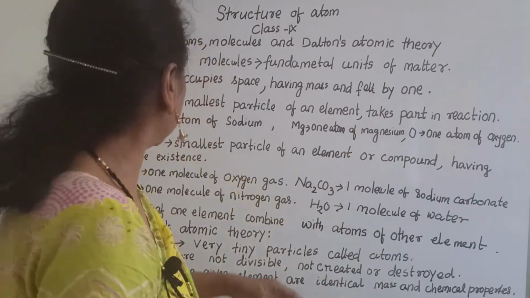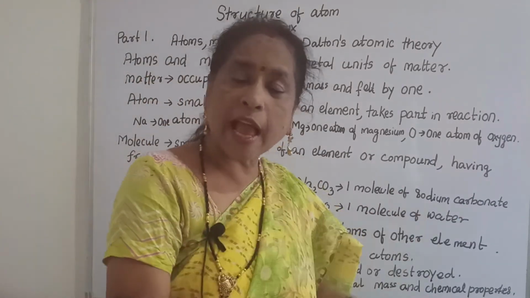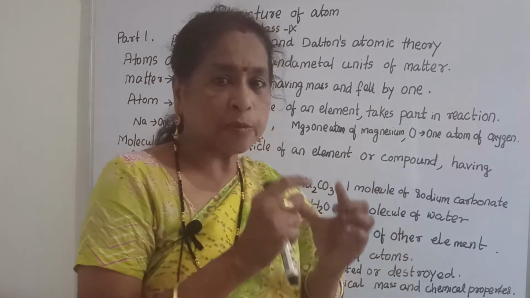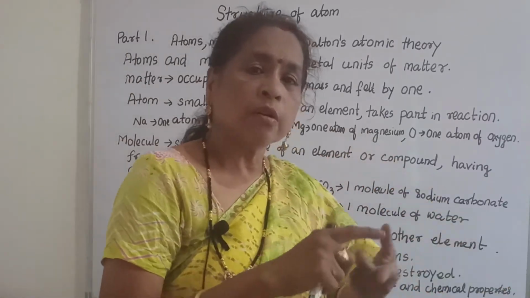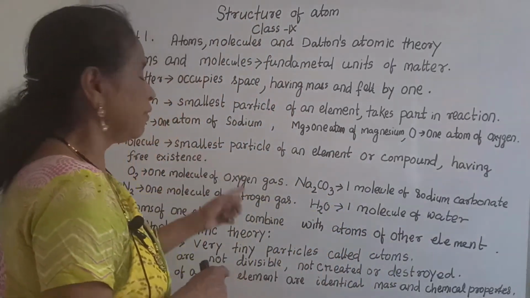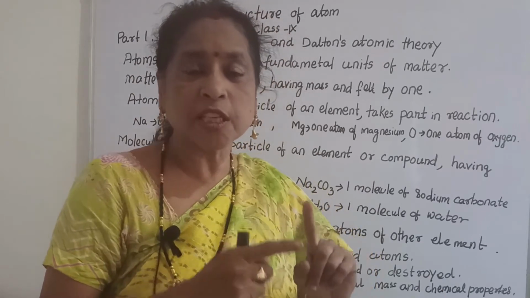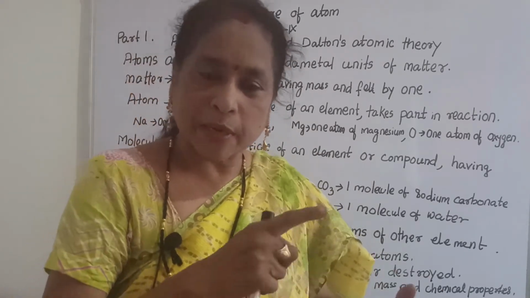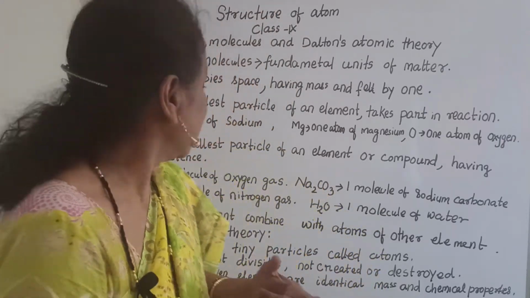Then come to molecule. What is molecule? The smallest particle of an element or a compound, and having free existence. Atom has no free existence because immediately it will take part in chemical reaction, but molecule has free existence, they are independent.